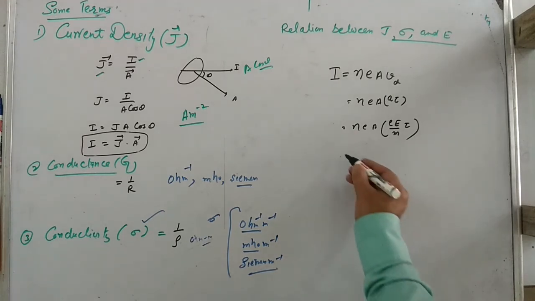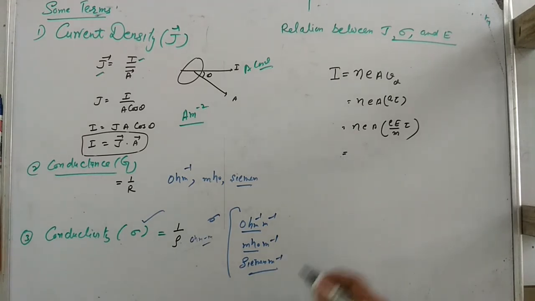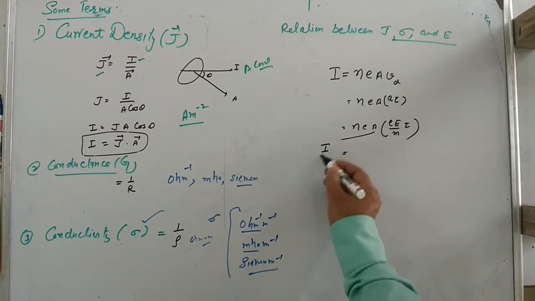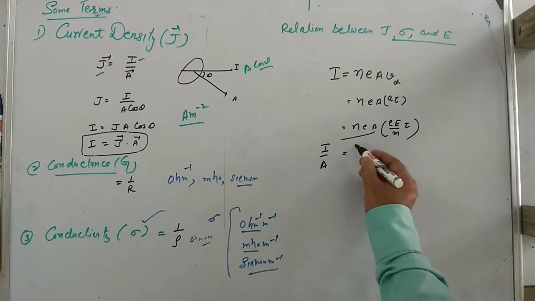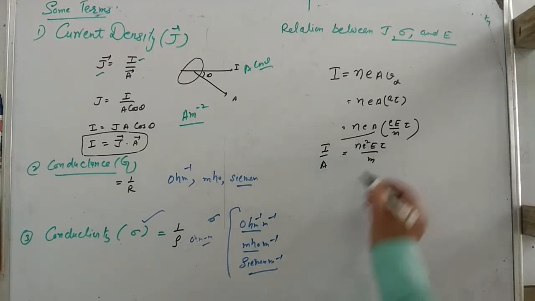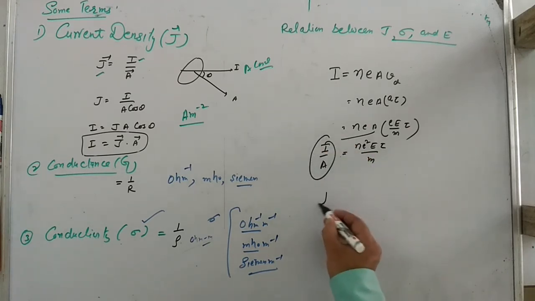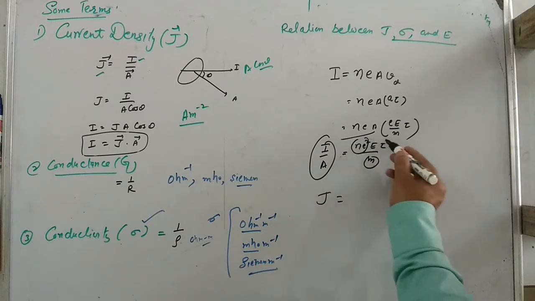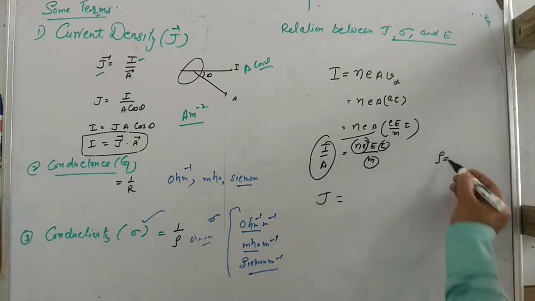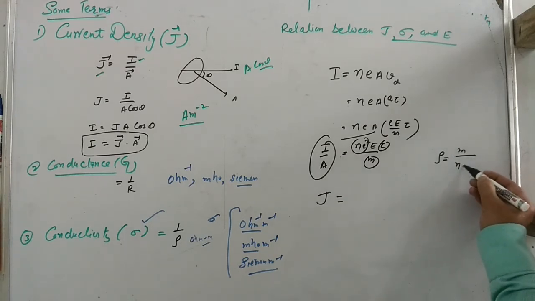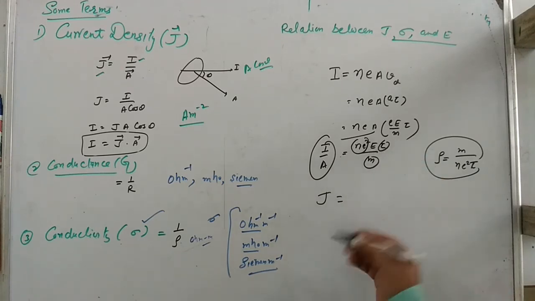Now take this A to the other side, so it becomes I over A. And what is left here? n e square E tau over m. What is this? This is J. J equals n e square tau over m times E. See here, rho is m over n e square tau, meaning it is in reverse position.